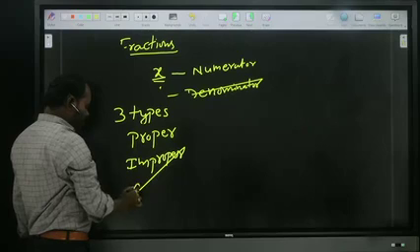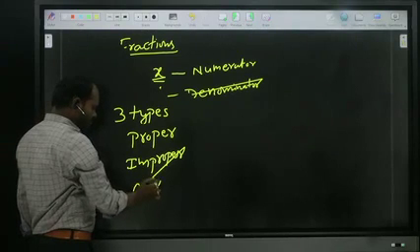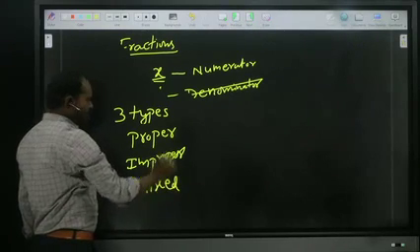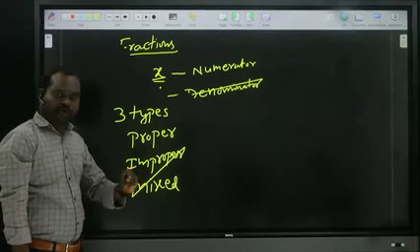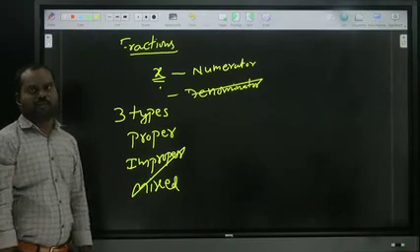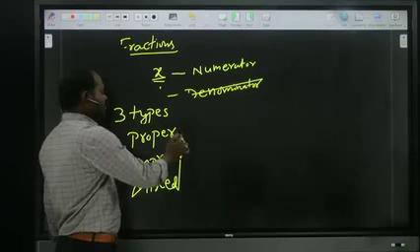And next is mixed fractions. Fractions are of three types: proper, improper, and mixed. Proper, improper, and mixed. Shall we see them now one by one?